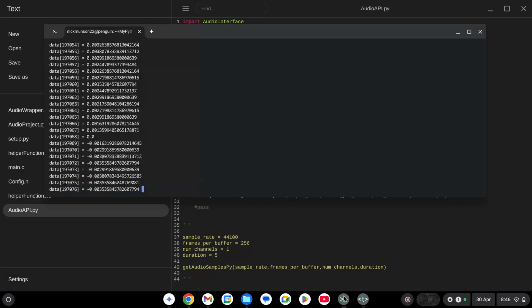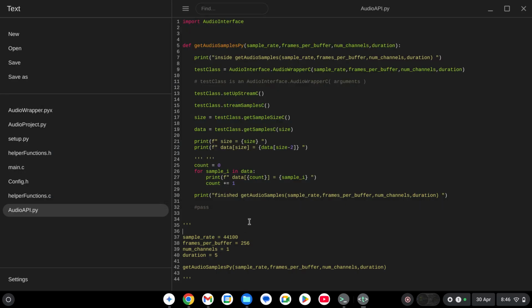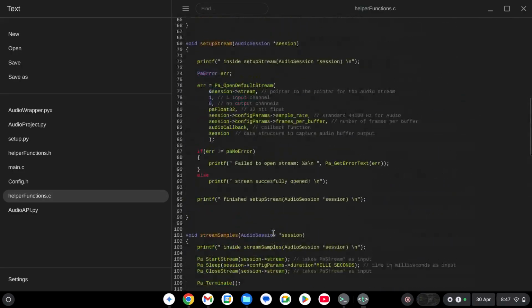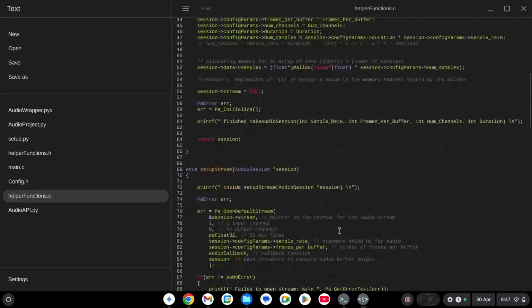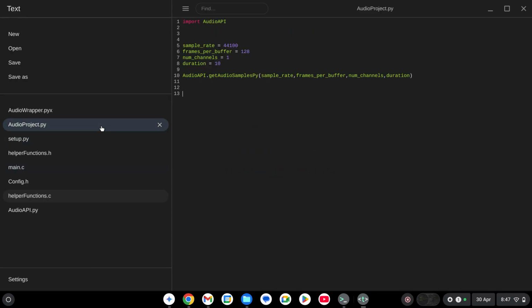The frames per buffer may have just been too high, meaning it might not have filled up the 256 the whole way. We might have been trying to access memory that didn't exist, not inside of our array, but inside of the input buffer that was returned to us inside here. Where's our callback function? It's at the bottom, I think. Yeah, it might have been this that was the problem, not this. This is what I'm trying to say. Anyhow, so now we've got our API.